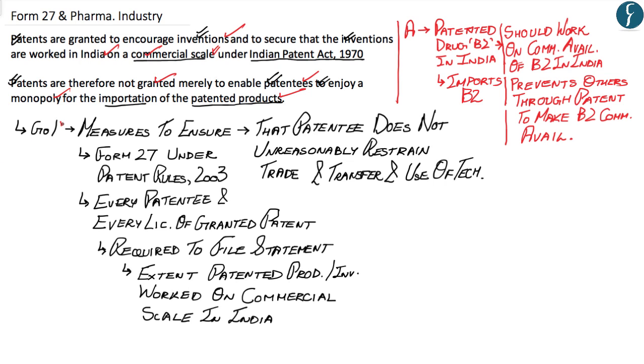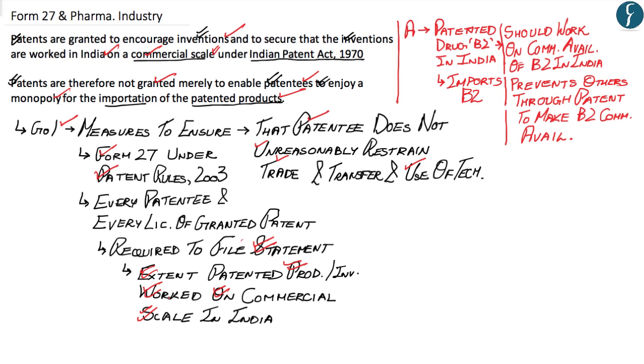And therefore, the Government of India should take measures to ensure that patentees do not unreasonably restrain trade and transfer or the use of the patented technology. And moreover, the article suggests that under Form 27 of the Patent Rules of 2003, every patentee and every licensee of a granted patent is required to file a statement in which they have to show to which extent the patented product or invention has been worked upon on a commercial scale in India.